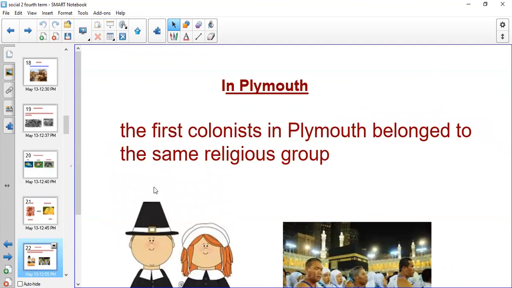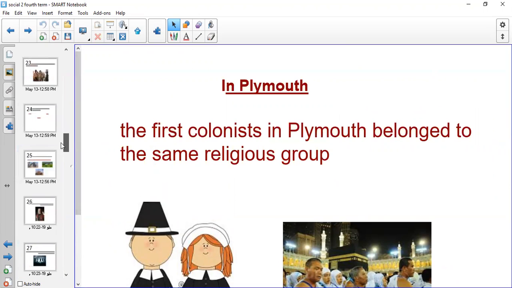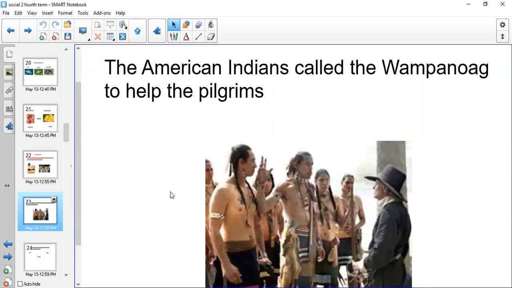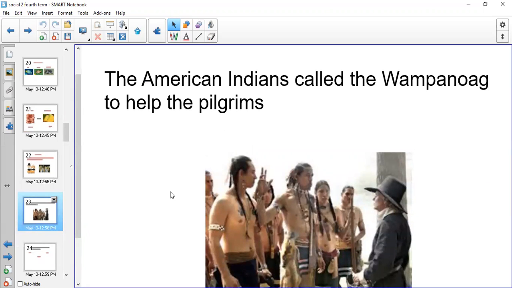The second colony that you will learn about is called Plymouth. In Plymouth, we had a group that came from England, and this group was called the Pilgrims. The Pilgrims came from England and settled in Plymouth. And who met them? The Wampanoag. This is the American Indian group who met the Pilgrims. The Pilgrims were English people who came to be free to practice their beliefs in God in Plymouth, in North America.